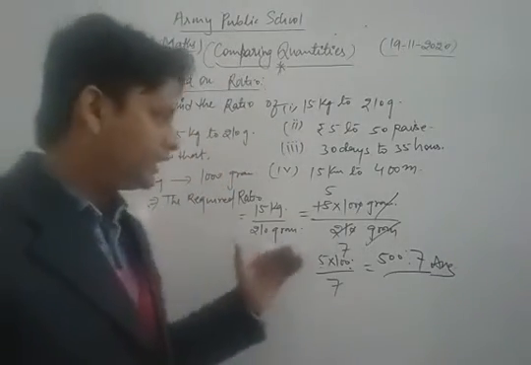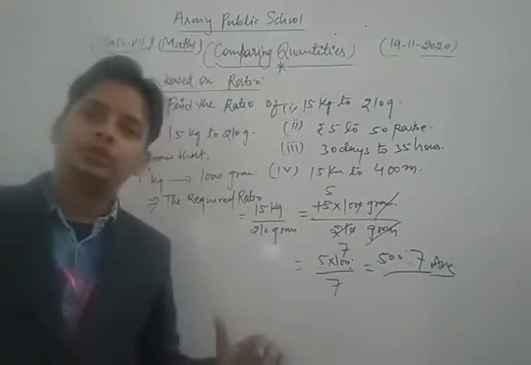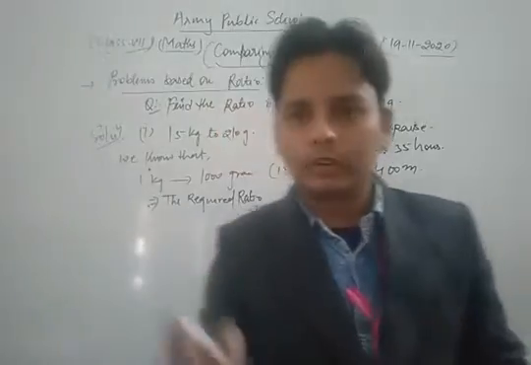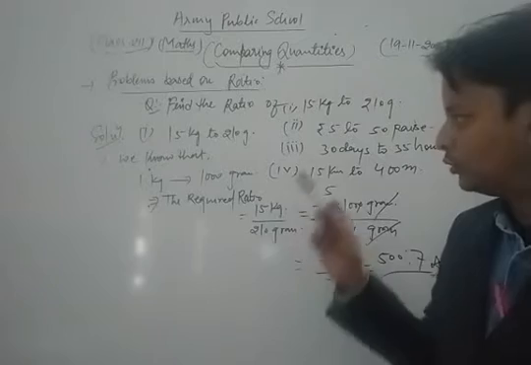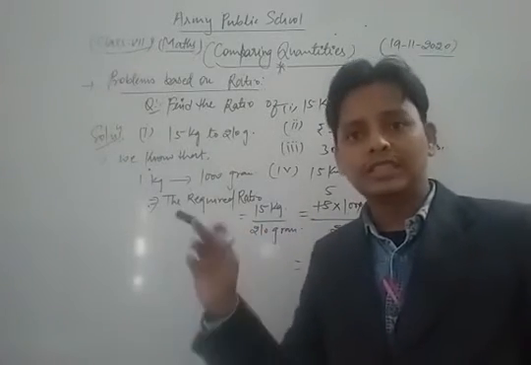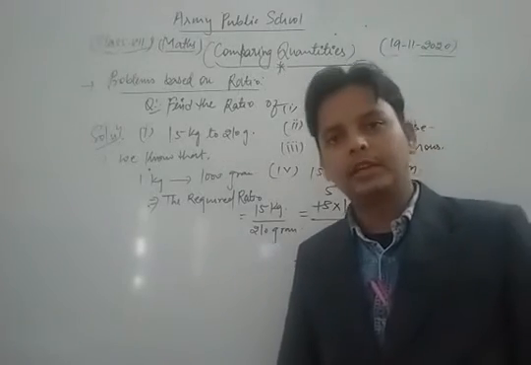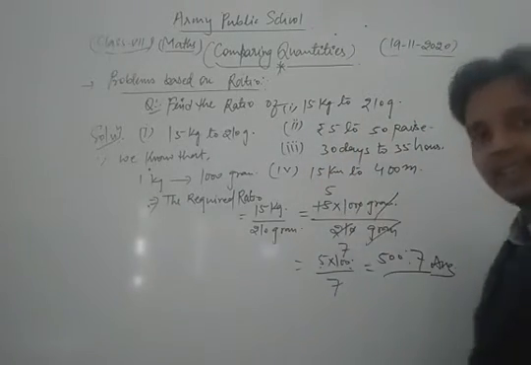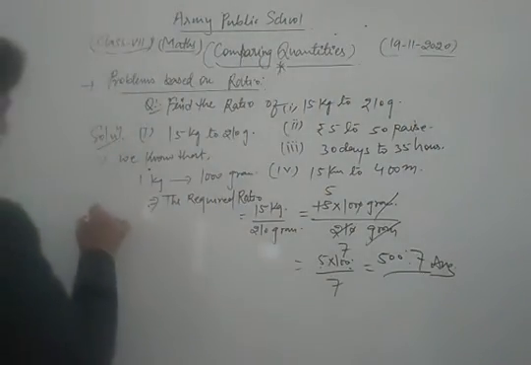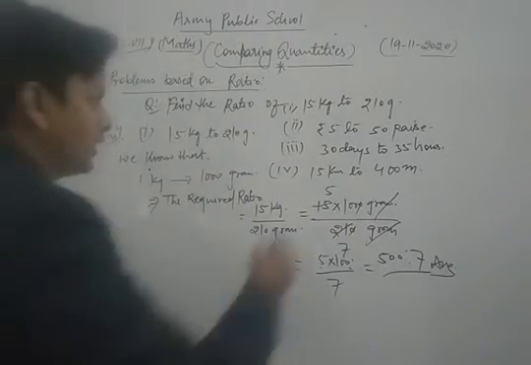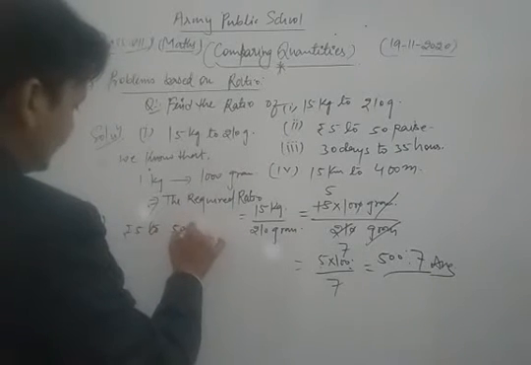So in finding the ratio between any two values of similar quantities, first of all you convert them into the same units. After that you find the required ratio. This is the process to solve this type of question. Okay, dear students, similarly we take and solve the second part of this question. Let's see its solution. The second part is rupees 5 to how many paise?